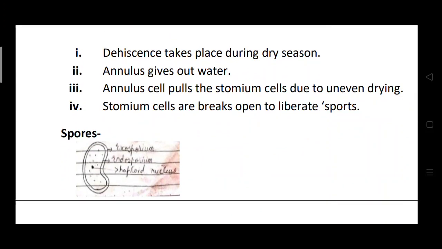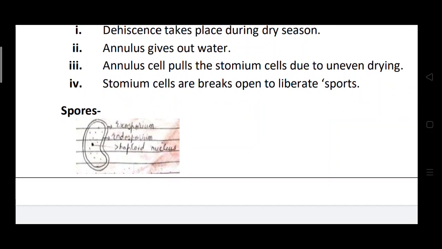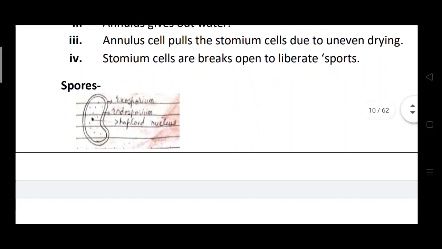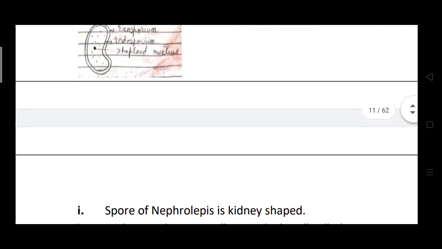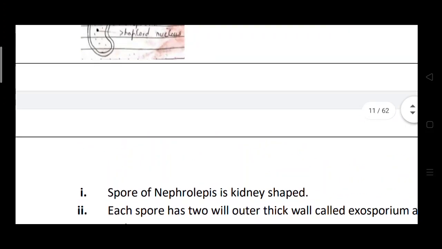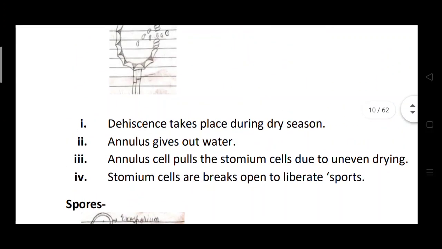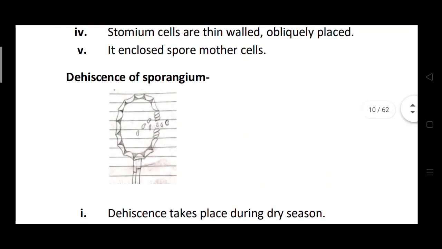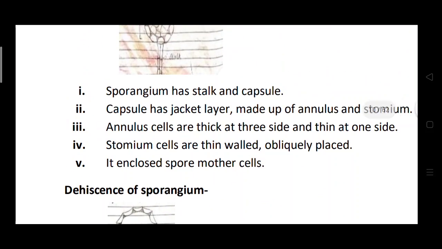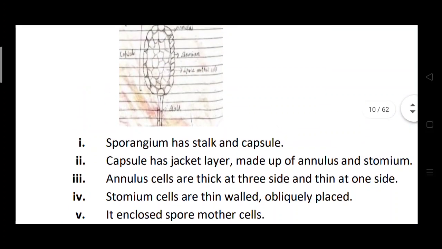The single spore of Nephrolepis has two layers, the outer exosporium and the inner endosporium. The spores are uninucleate, haploid, and have some amount of cytoplasm. The main characters of these spores are similar; similar spores are observed in Nephrolepis, and that's why it is called homospory. So I hope all of you understood this sporophytic generation in Nephrolepis. Now I stop here.